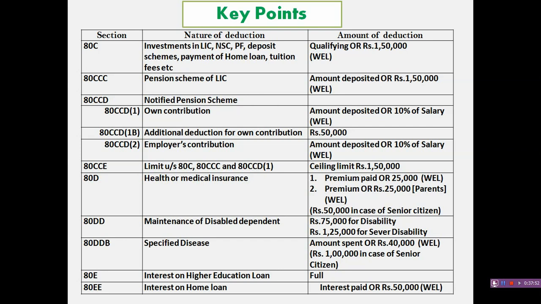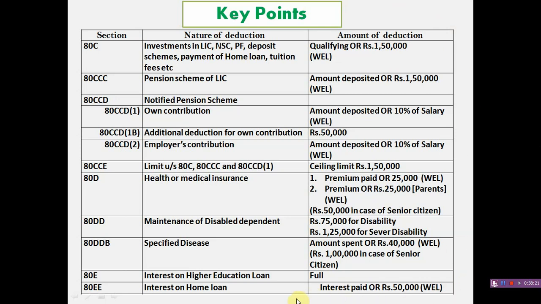Here is a slide of key points. So far we have discussed deductions from 80C to 80EE. I am suggesting to students to note down these for examination point of view.